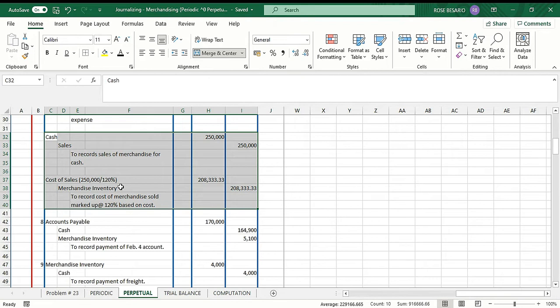So I assume again that's 120%. So debit cash 250,000 and credit sales 250,000. And then for the cost of sales, we just divide 250,000 by 120% or 1.2. So we have cost of sales 208,333.33 and we credit merchandise inventory of 208,333.33.